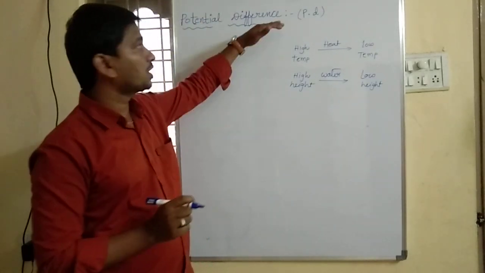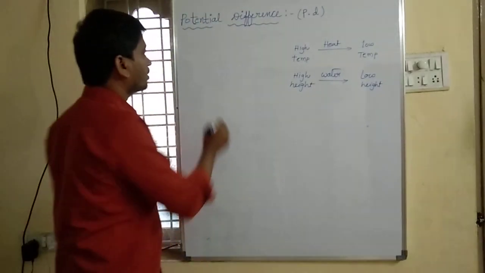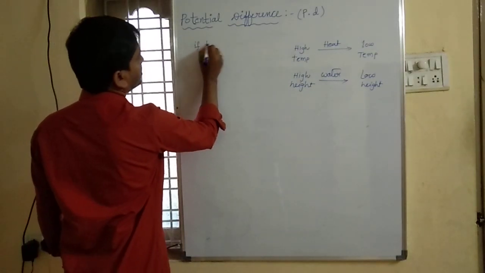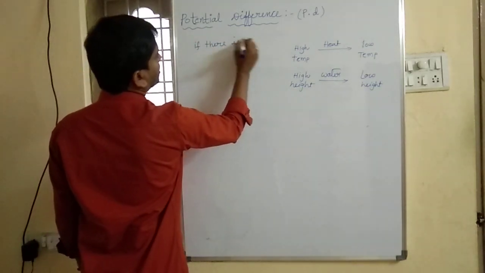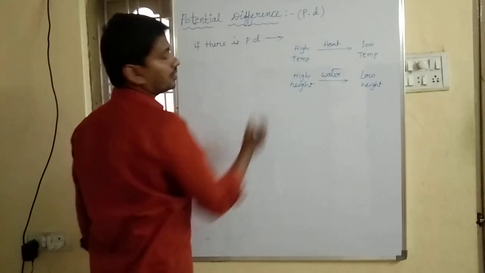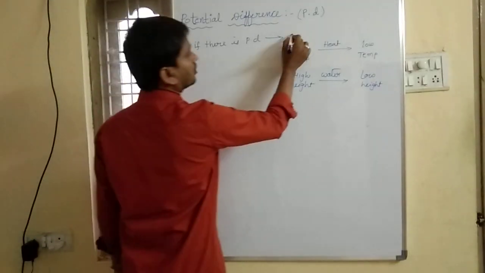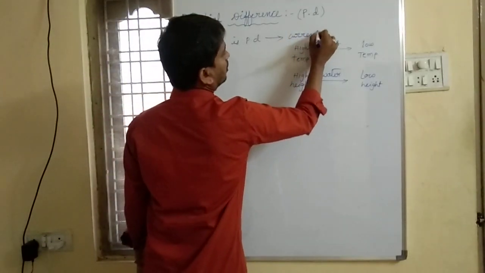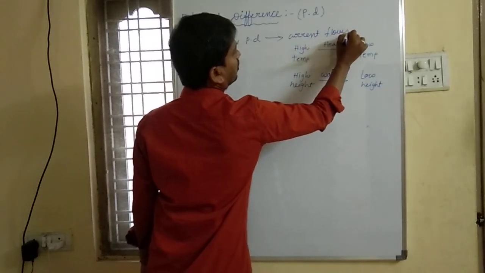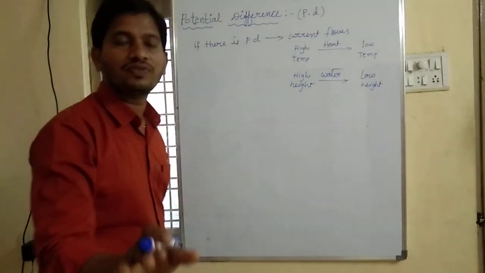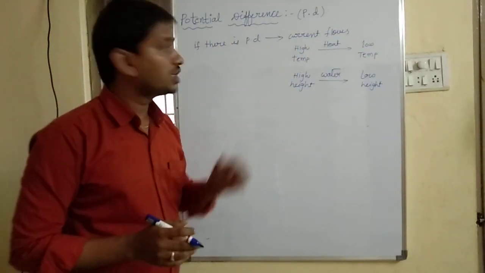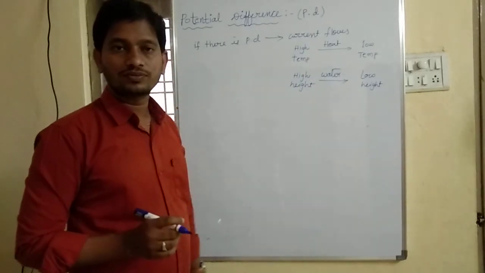Understood why we want potential difference? For the flow of current. If there is a PD, if there is a potential difference, then current flows. If there is no potential difference, then current does not flow.